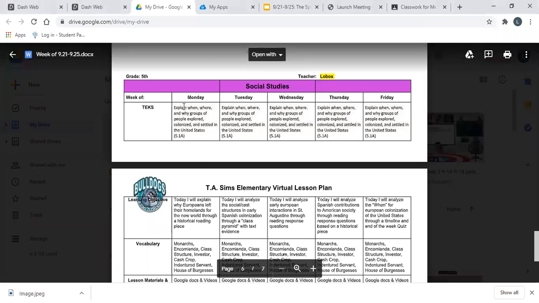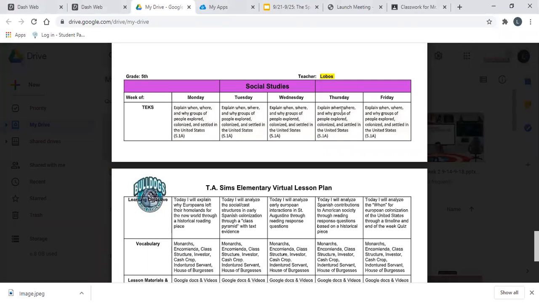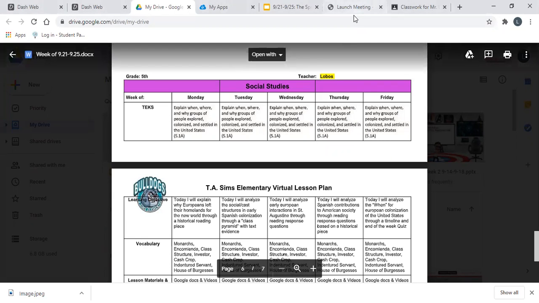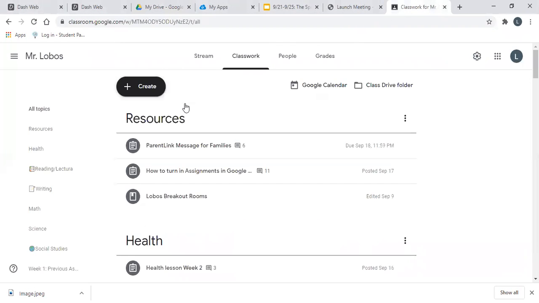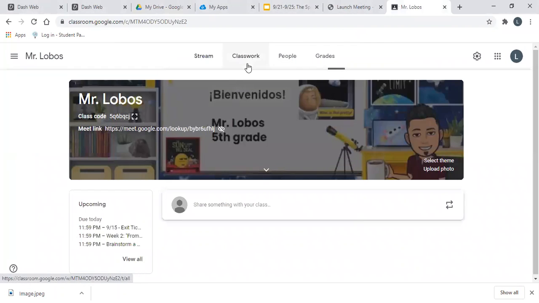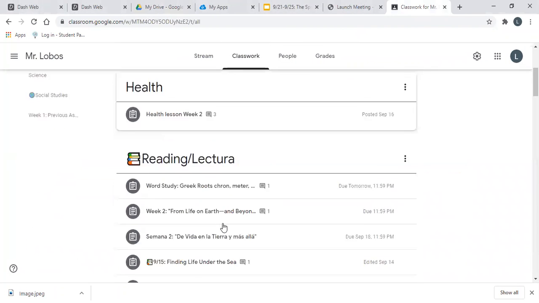We have multiple activities for every day for Tuesday, Wednesday, and Thursday, and all of the activities are located in one Google slide presentation, with the exception of the quiz that I will show you right now. And then right now, I want you guys to go to Google Classroom under the social studies.